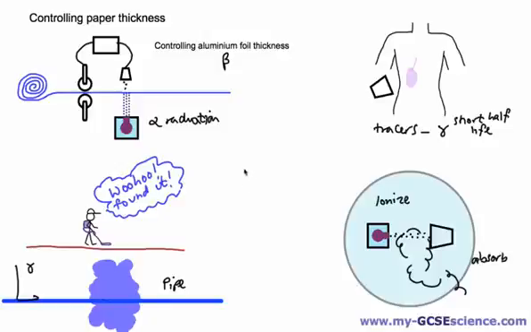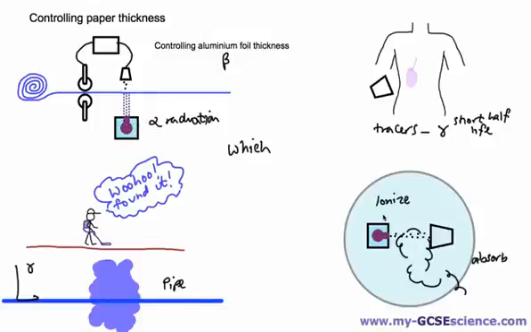Okay, so here are some uses of different types of radiation. What you should be able to do is decide which kind of radiation is most appropriate, and that's to do with how dangerous it might be, and also how long we want it to last. So short half-lives are required for tracers and for gamma radiation in these pipes. We want very long half-lives for controlling paper thickness, because we want this to last as long as possible.